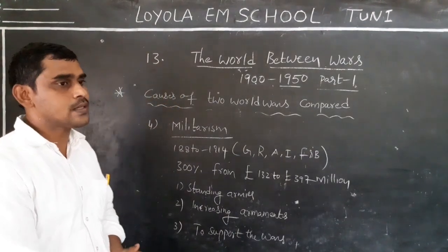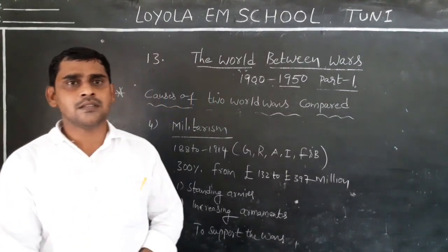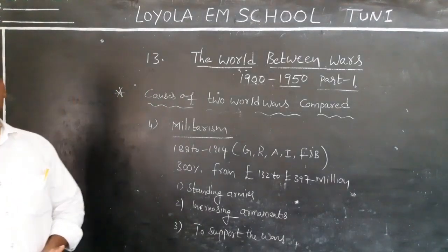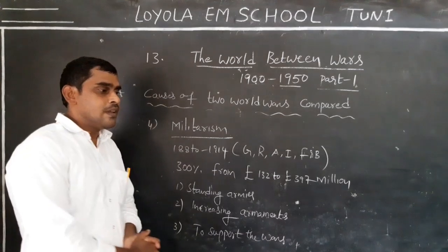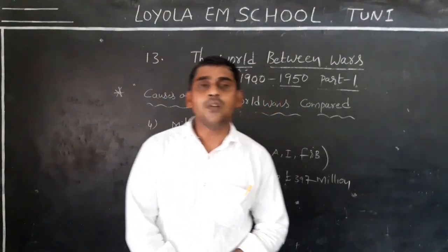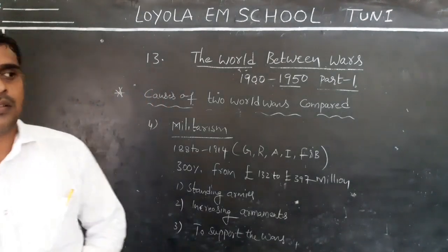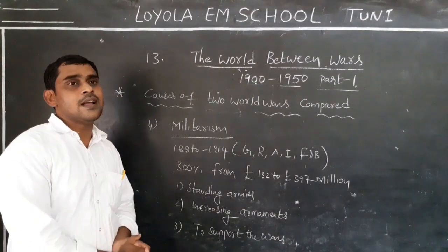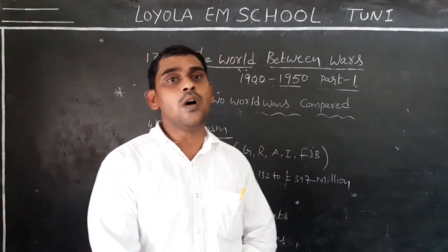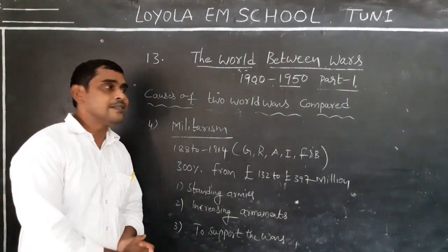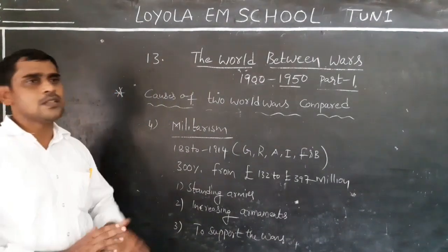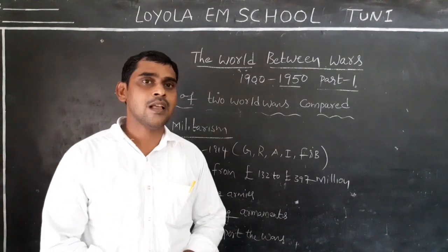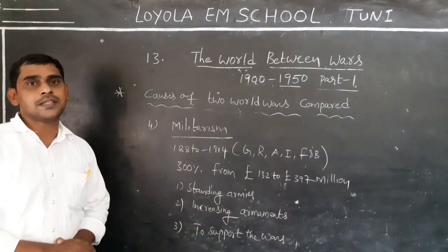Countries do not expect wars whenever they happen. If they have less military strength, then what happens? At the same time, they request the people to support the wars or participate in them. So for that, what do they do? They always build the mindset of the people to support the wars. So these are the three things in the context of militarism that every country has followed up to now. Do you understand this?